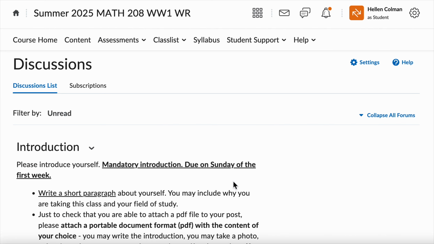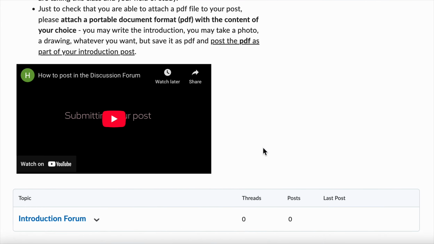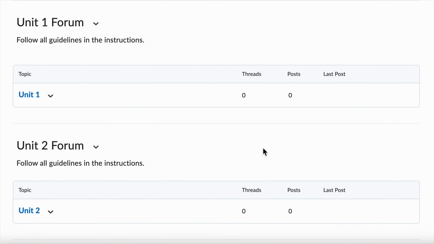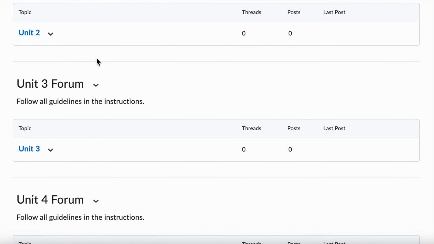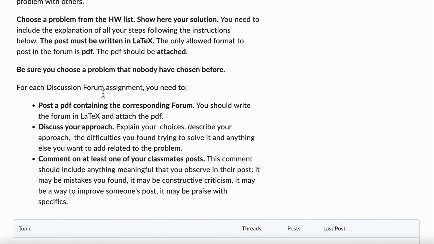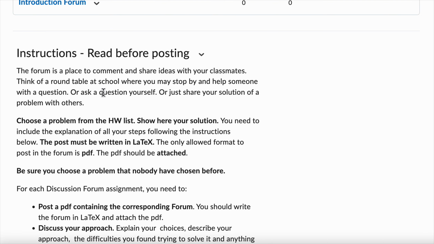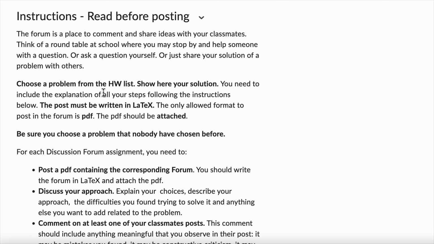In here are all the forums of the class, the introduction one that I mentioned before, but also the forums of each of the units, unit 1, unit 2. And in here you have a description of what the forum is. So the forum is essentially the explanation of one of the problems in the homework.